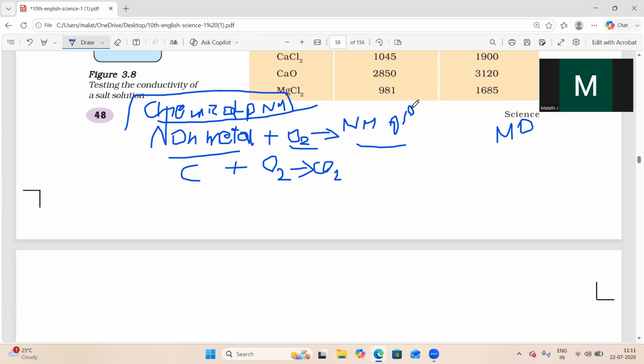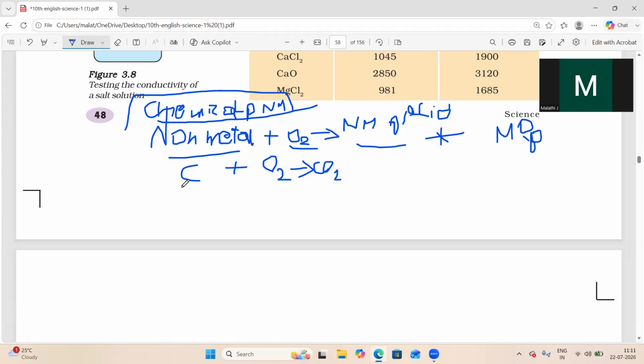We studied last class that when a metal reacts with oxygen, we get a metallic oxide. That metallic oxide is basic in nature. This is very, very important for your examination. They will ask these questions. When a non-metal reacts with oxygen, you will get a non-metallic oxide, which is acidic or basic? Metallic oxides will be basic in nature. So this is very important.